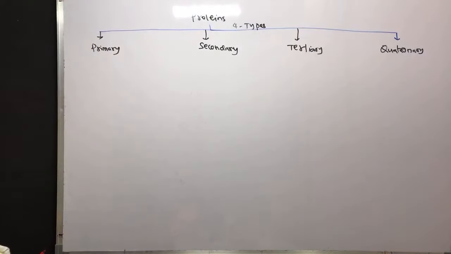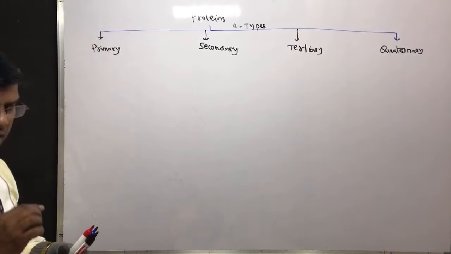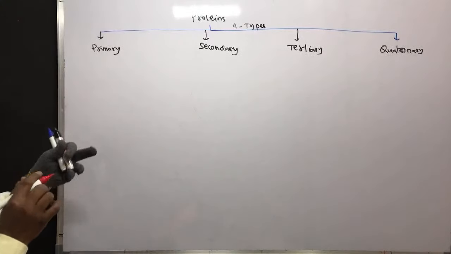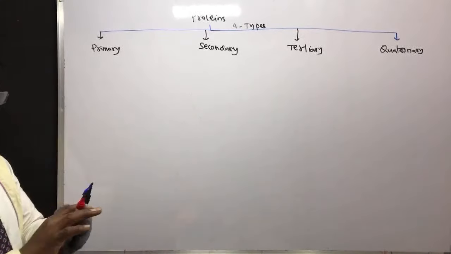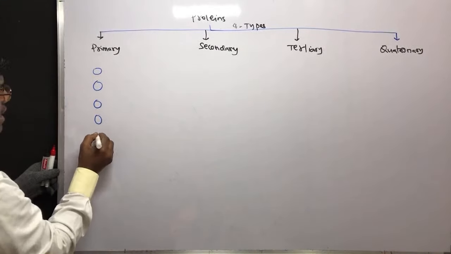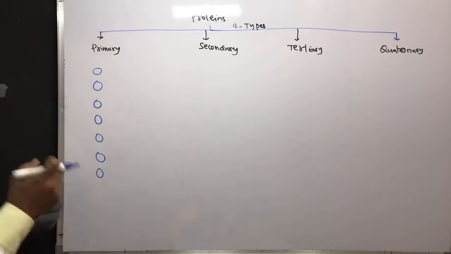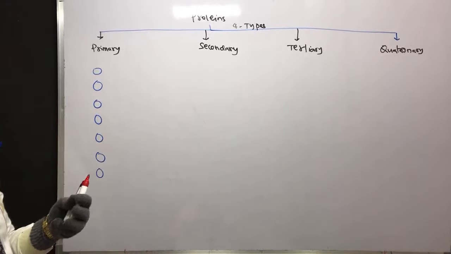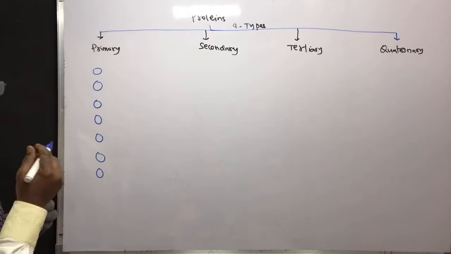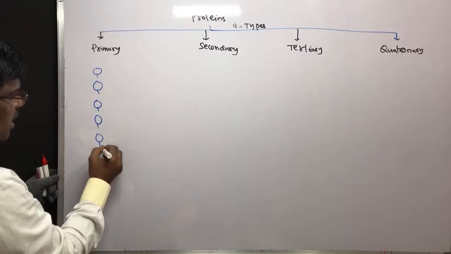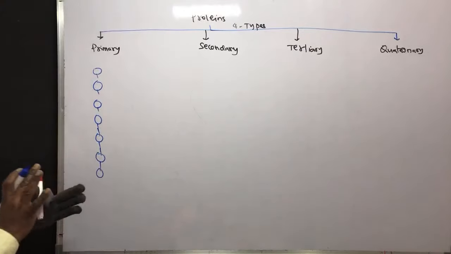Then what is primary? These primary proteins are very straightforward. I can write it like this. It is like a polymer, like a thread combining balls, right? A chain-like structure. So it is going to be a straight chain, a simple structure.